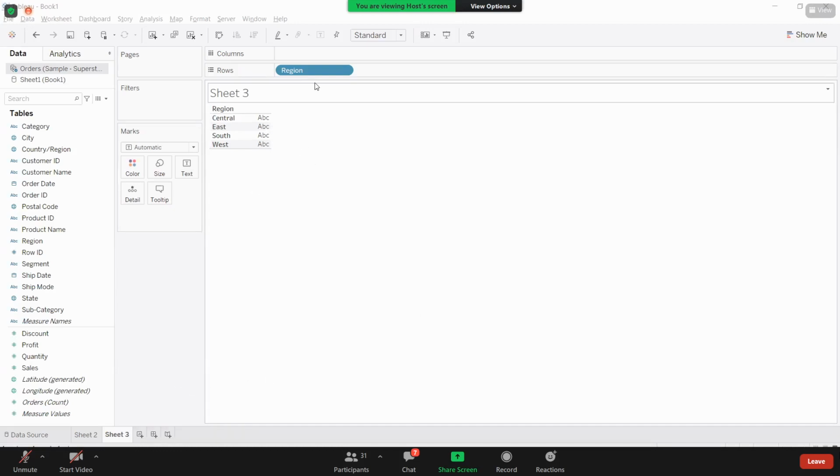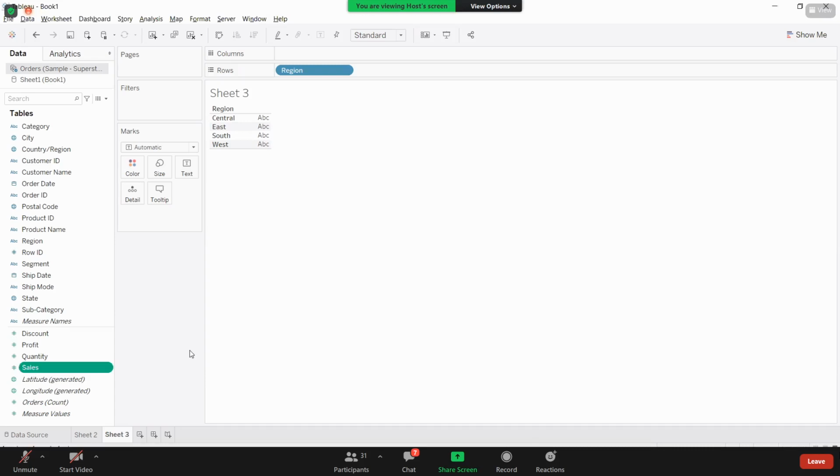Here I'm taking region. Now I need to have region-wise sales. So where is your sales measure? Here is your sales column. It is a measure. Obviously, you are getting this hash symbol, meaning it is completely numeric. One more thing, guys: I told you that once we are into data, when I convert this to string, we will see how sales behaves. But not now, because you will get confused. Tomorrow or the day after, we will see that. As of now, I'm bringing this sales.